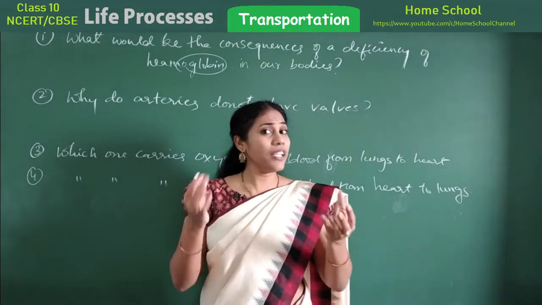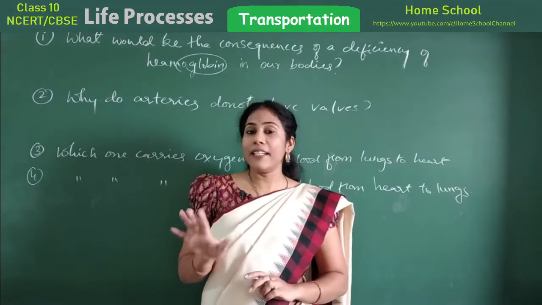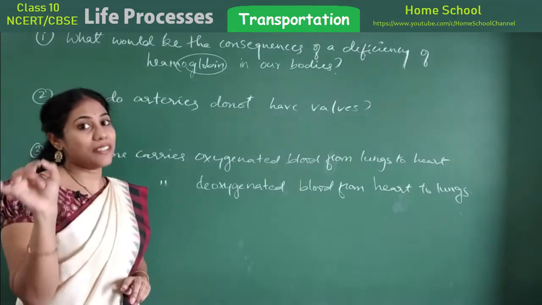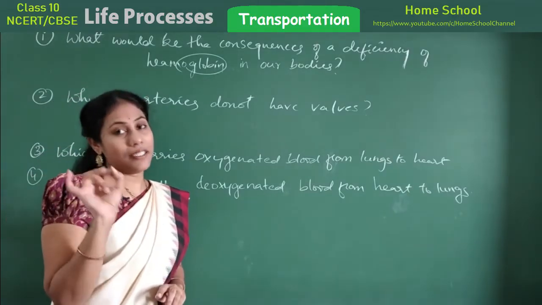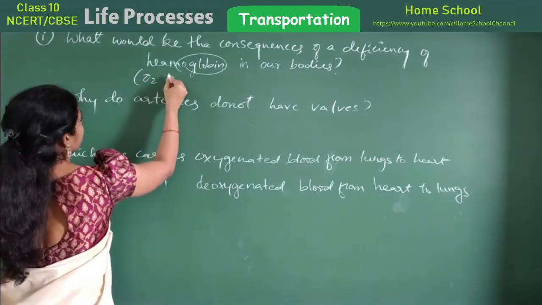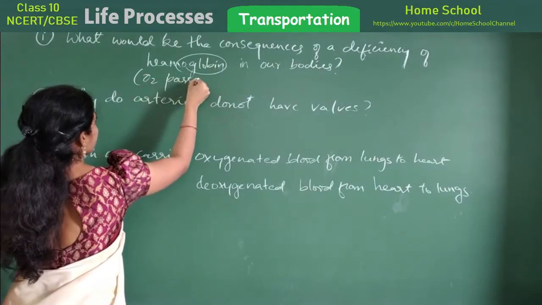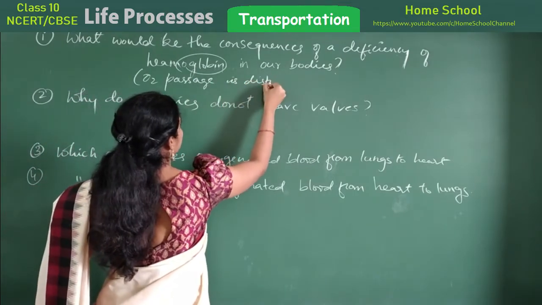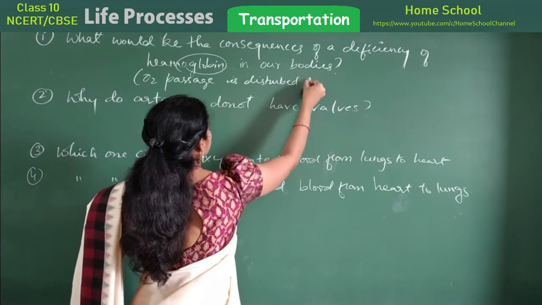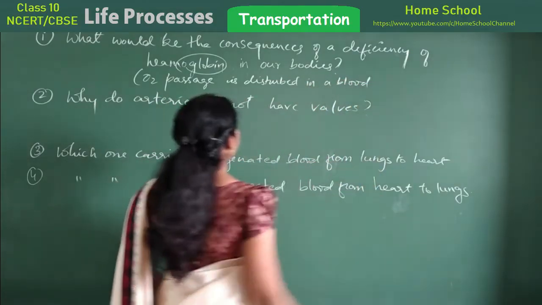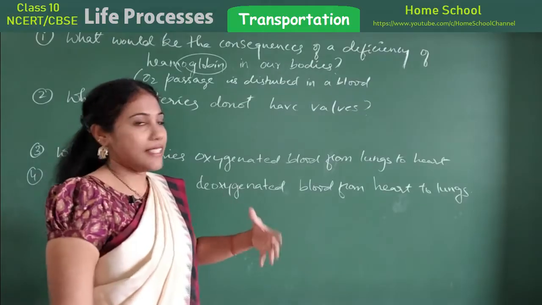So if hemoglobin is not there in the blood, oxygen passage is disturbed in the blood.